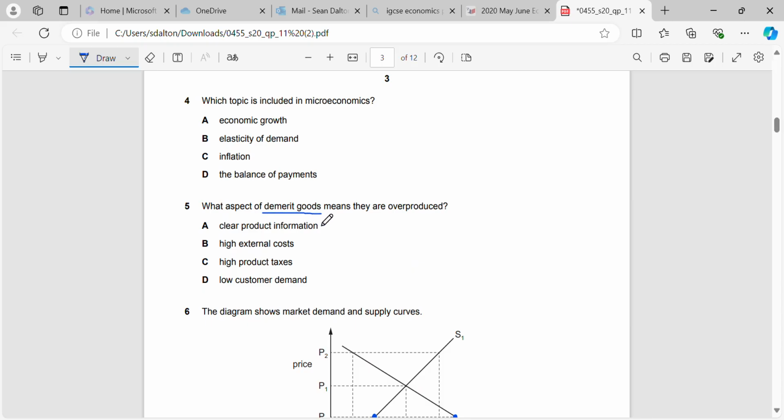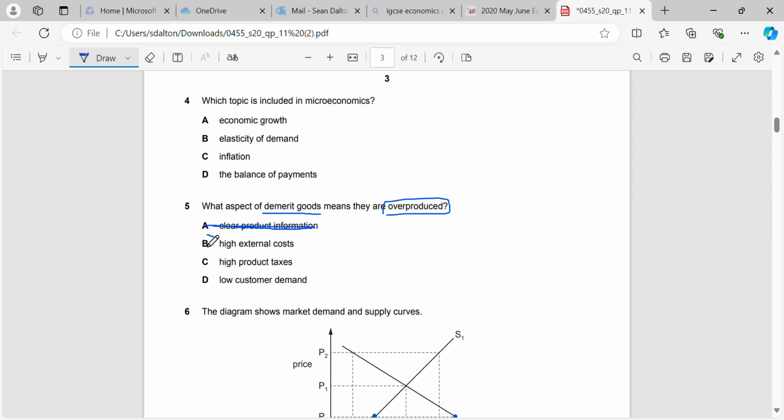Okay, what aspect of demerit goods means they are overproduced? Clear product information, that's not true. Information failure is something that affects demerits. That's why people continue to consume demerits even though they know they're bad for them. If they have clear product information, that will reduce the consumption of demerits. It's not a reason why they're overproduced.